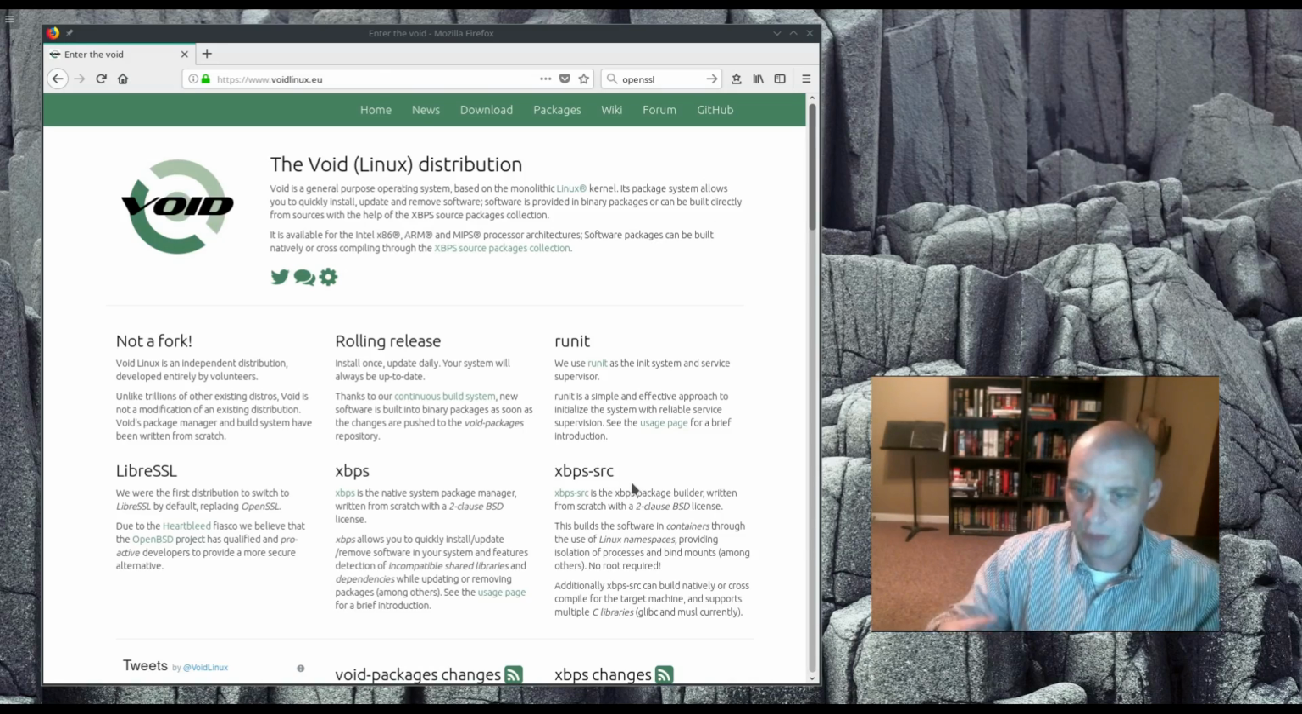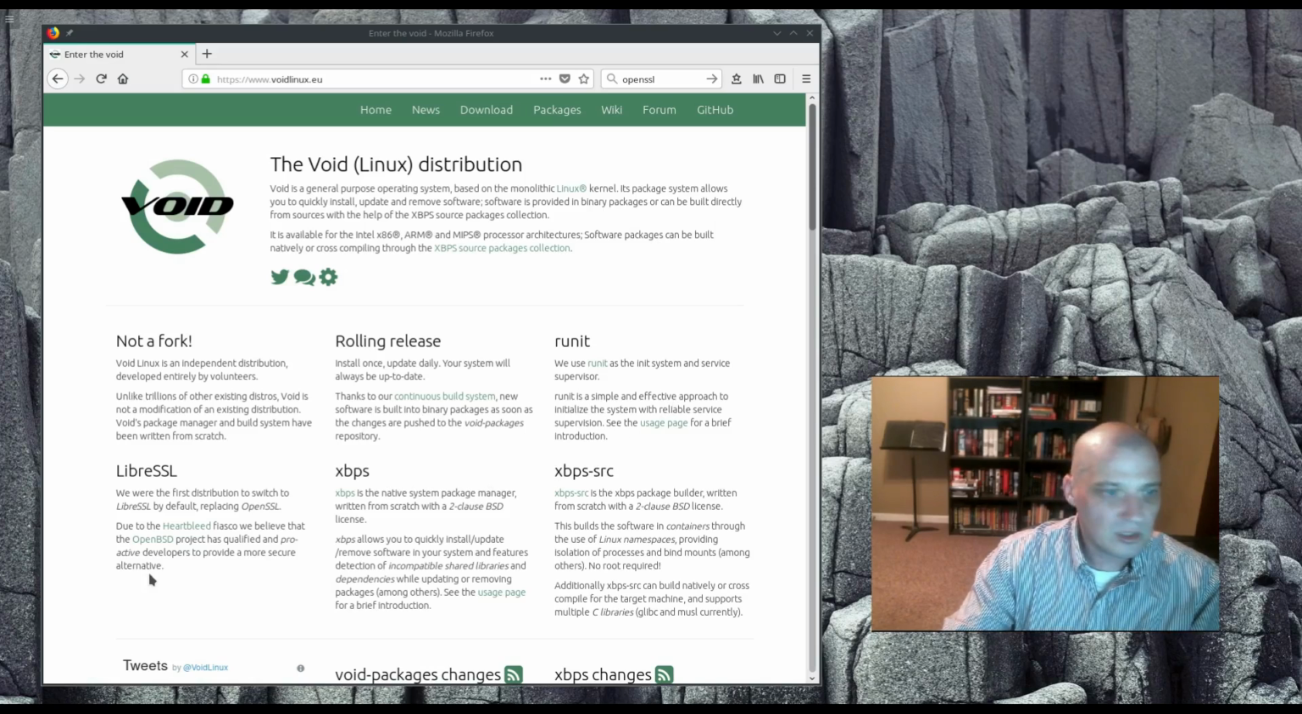It has its own repos. It's building its own binary packages. It has its own package manager, which is called XBPS. It also has the XBPS-SRC package builder, where you build packages from source, I guess. So that's pretty cool. It has its own init system, so it is not running systemd or OpenRC or sysvinit or any of that. It is using its own init system called runit.